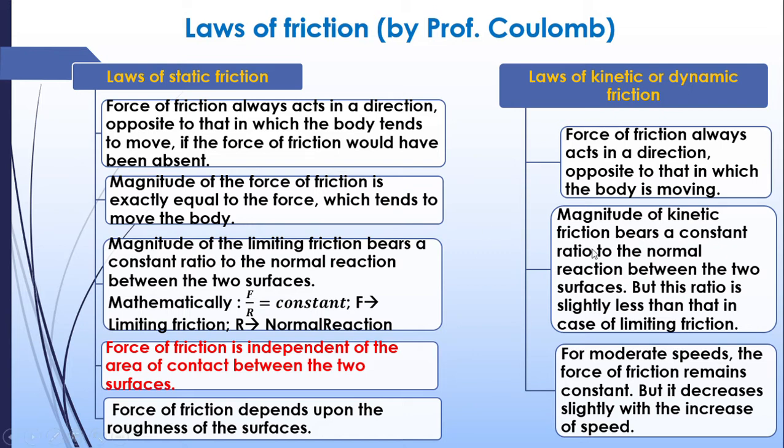Second one is the same law, F by R is equal to a constant. But in this case, the F will not be equal to limiting friction. In the case of static friction, F is limiting friction. But in case of kinetic friction, since the body already started moving, we cannot say that that is limiting friction. That is just the frictional force acting. F by R will be equal to a constant. That is the second law. But here in this case, the ratio is slightly less than that of the static friction.